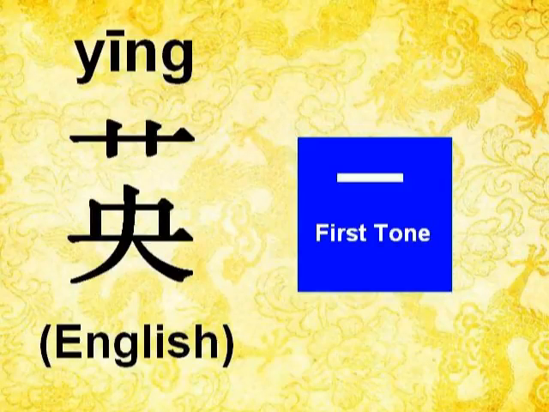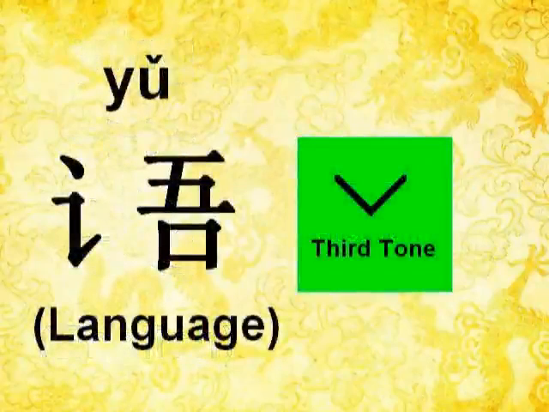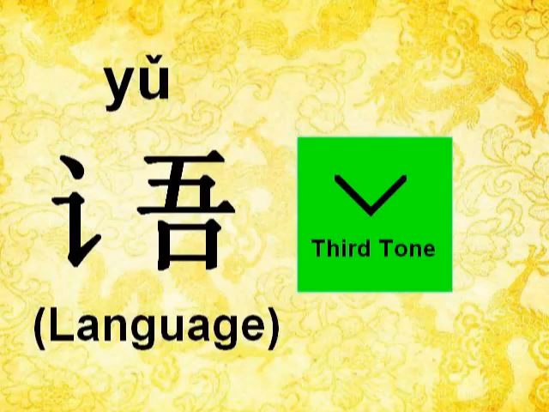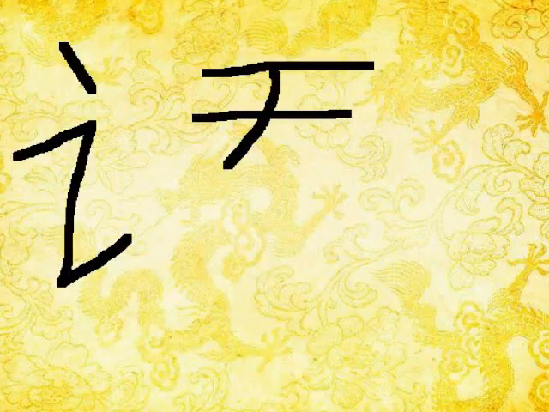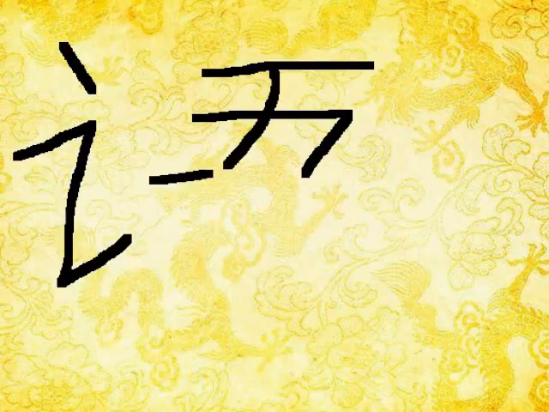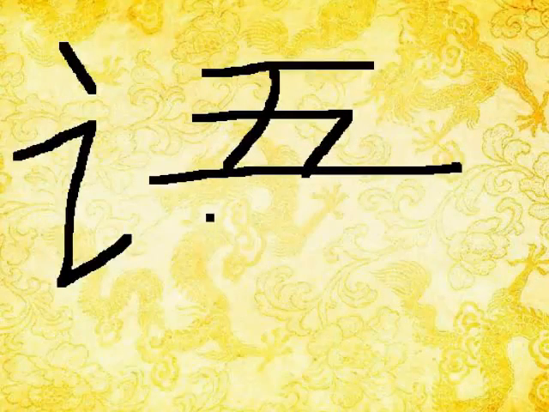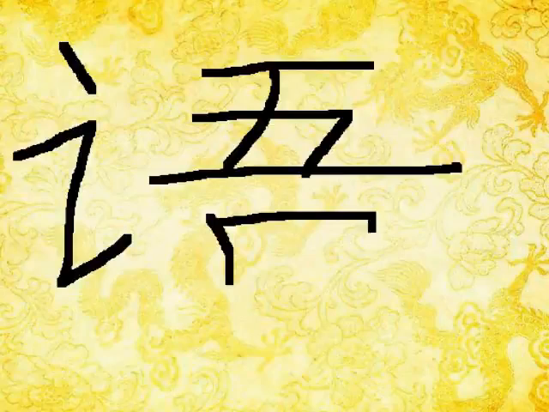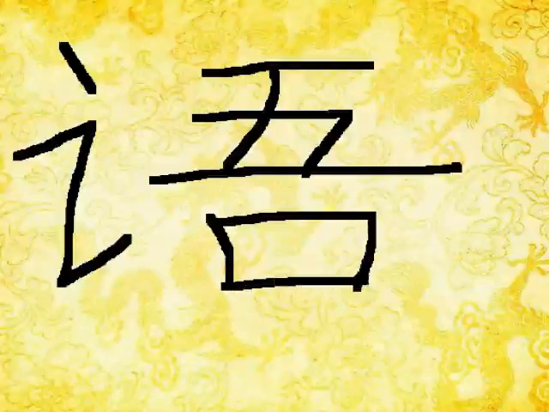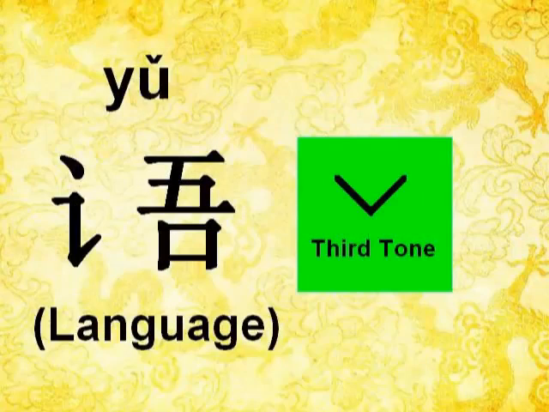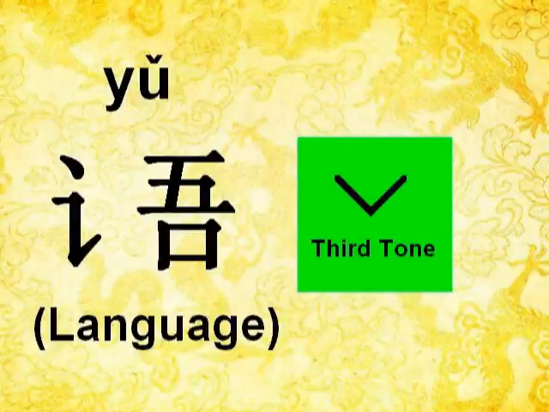Okay, so the next character is 语. 语 again is a left and right structure. You can see from the demonstration how to write this character, with different components put together into one character. The pinyin of 语 is yu.